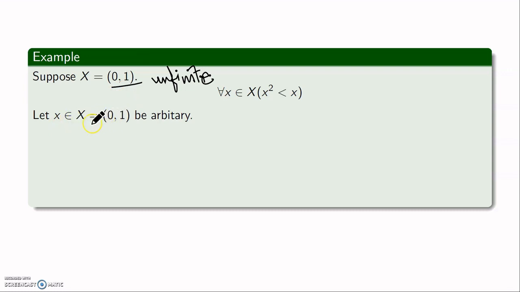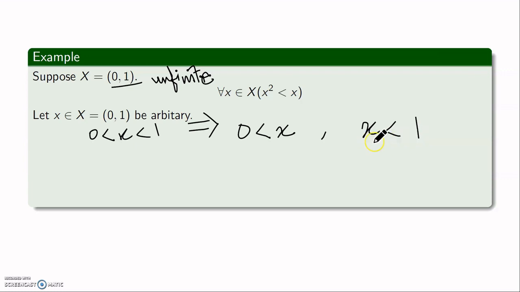Now because x is lying in this set, I know that x will strictly lie between 0 and 1. So this implies I will split it into two parts: x is positive and x is less than 1. Now because x is positive, I can multiply x to this inequality on both sides, and because x is positive, the inequality remains the same. That means x square is strictly less than x.